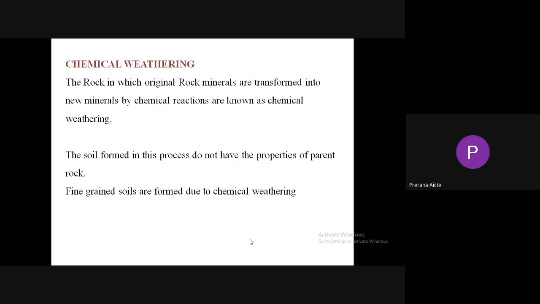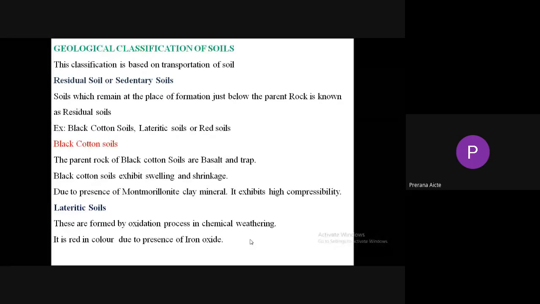Next, geological classification of soils. This classification is based on transportation of soil. Soil is formed at one location and it is transported to another location by natural geological agents. So based on transportation of soil, soil is divided into two types: residual soils or sedentary soils.